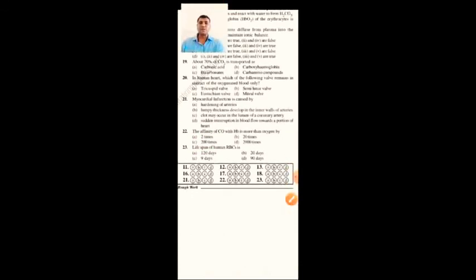Lifespan of human RBC, already you know that human RBC can live 100 to 120 days. So A option.